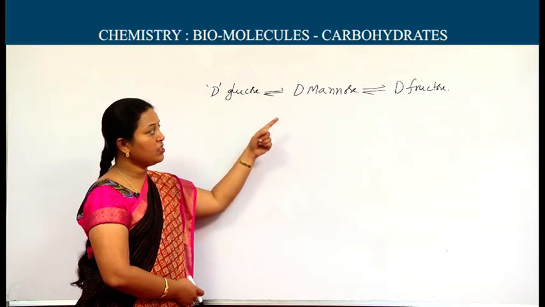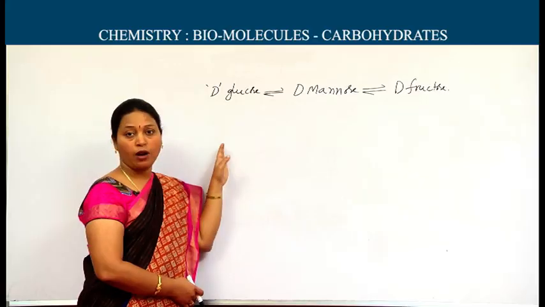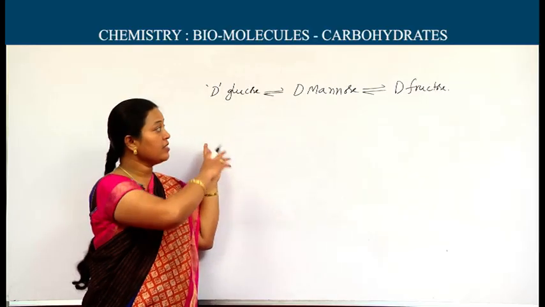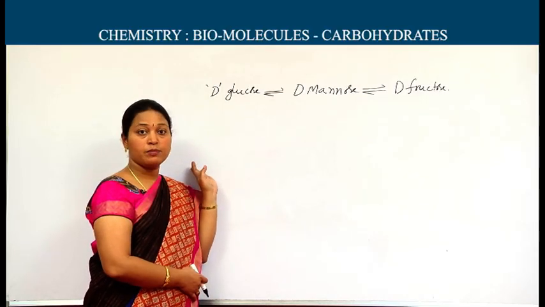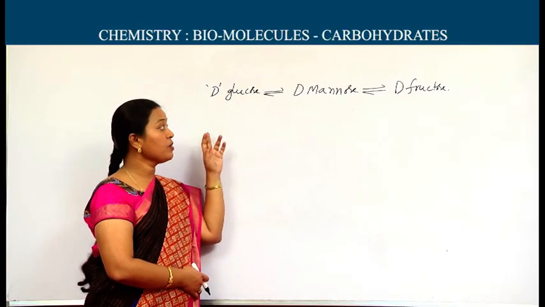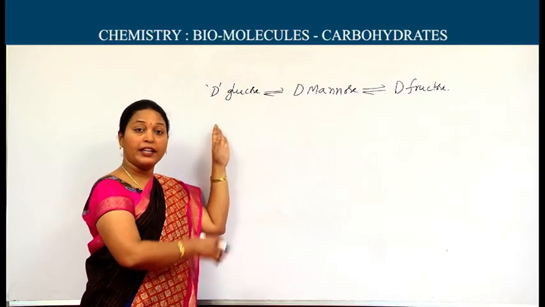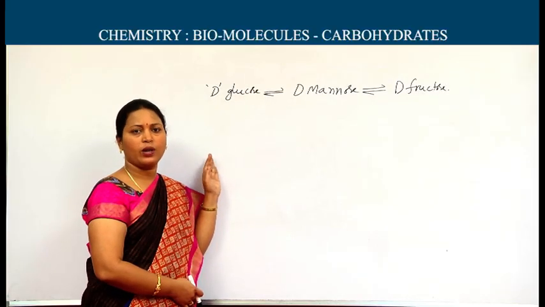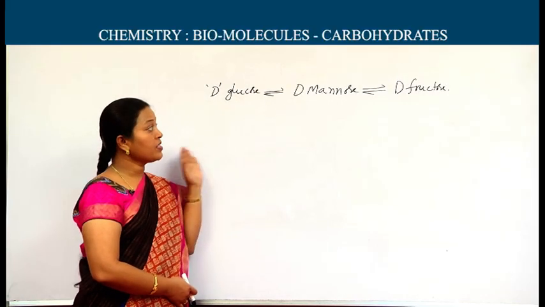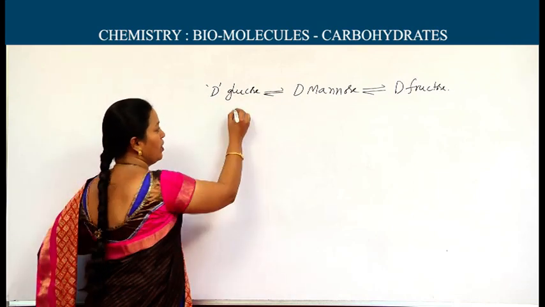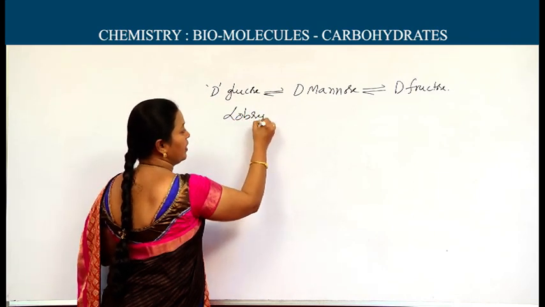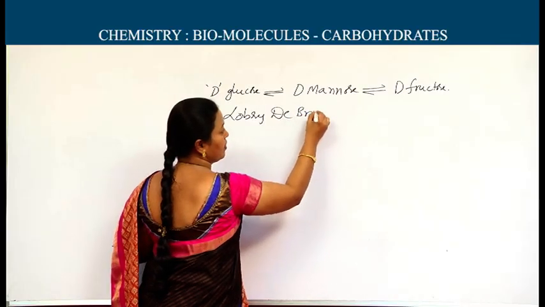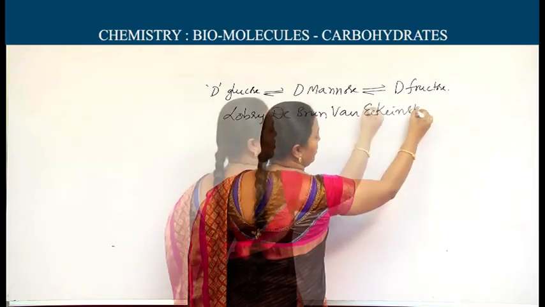D-glucose, D-mannose, D-fructose, these three are isomers. Reversible isomers are formed when any of these three compounds react with dilute NaOH or dilute alkalis. This reversible isomerization is called the Lobry de Bruyn-Van Ekenstein rearrangement.